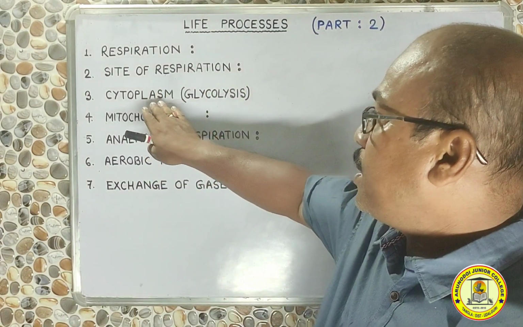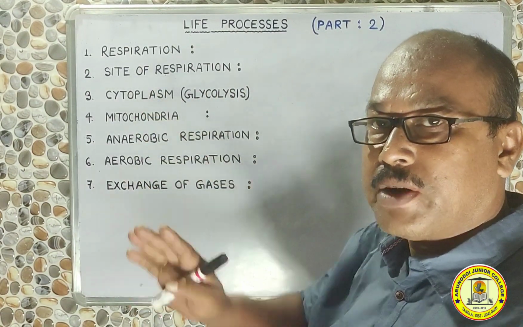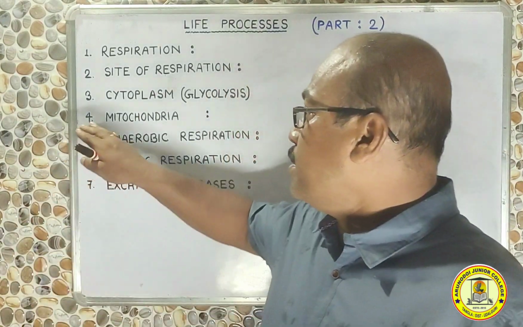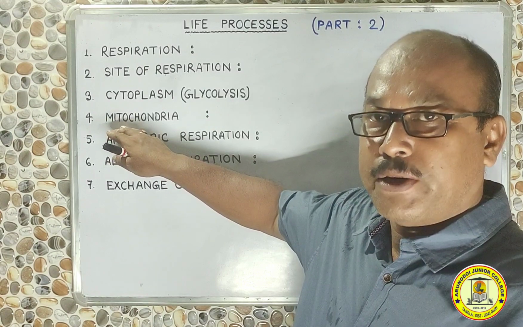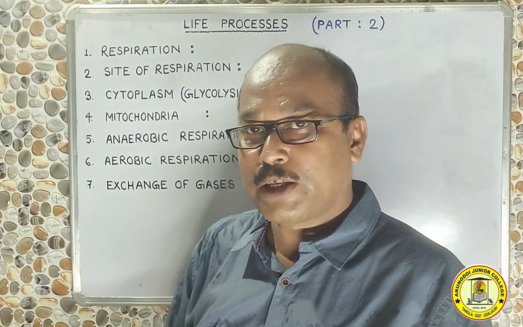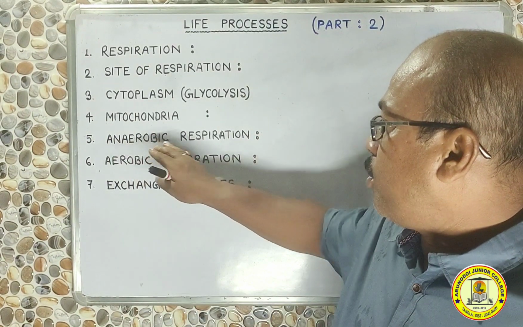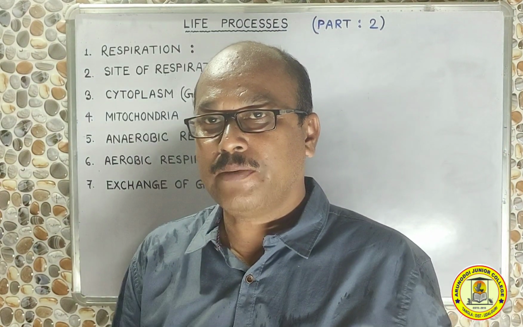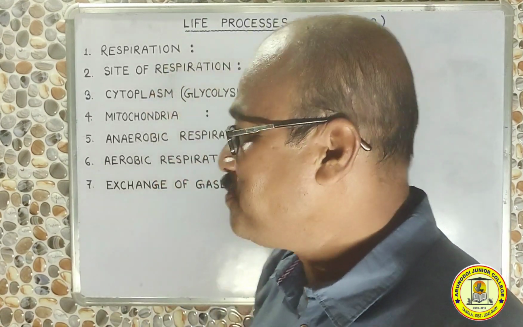We will see the role of cytoplasm in respiration, that is especially the glycolysis process. Then followed by the role of mitochondria in aerobic respiration, then anaerobic respiration, aerobic respiration, and the exchange of gases during respiration. So let us start the process.